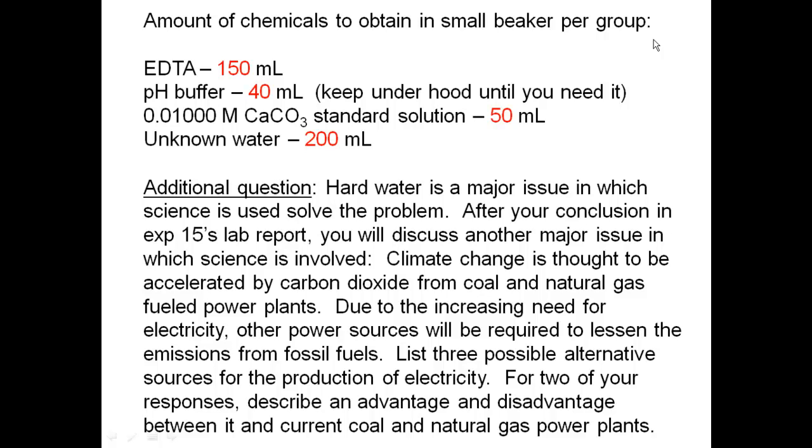List 3 possible alternative sources for the production of electricity. So you need to list 3 possible alternative sources. For 2 of your responses, describe an advantage and a disadvantage between it and the current coal and natural gas power plants. You're going to put that all at the end of your lab report. After you finish your lab report, discussion, and conclusion, I want you to put the additional question and give me that information. It's important. This is going to be graded in your lab report. If you don't put it, you're going to be missing points. So I want this in your lab report.